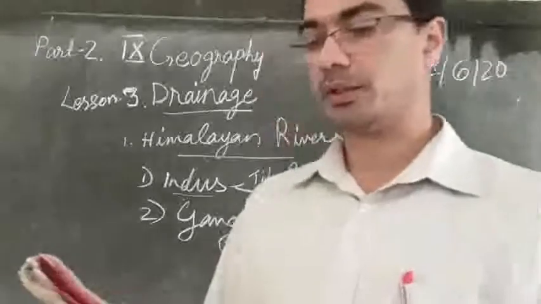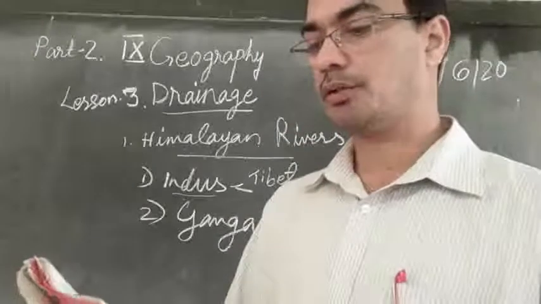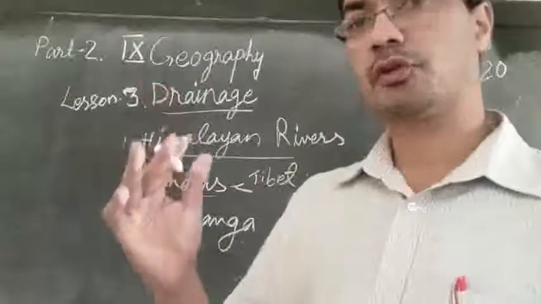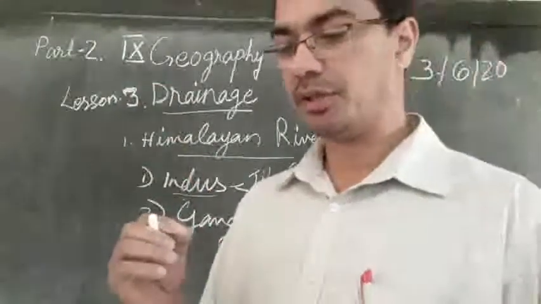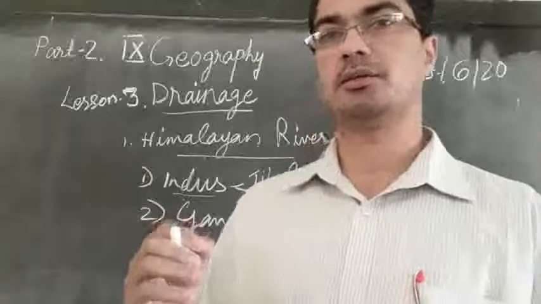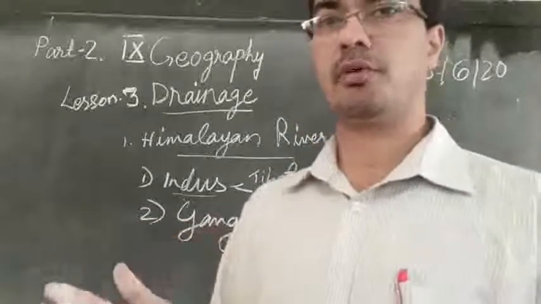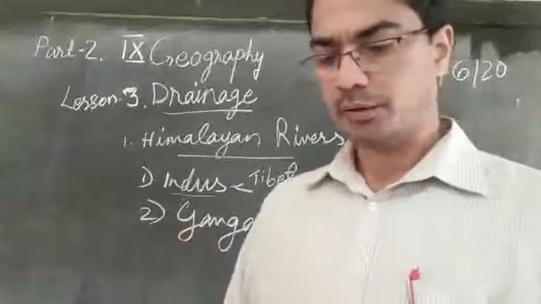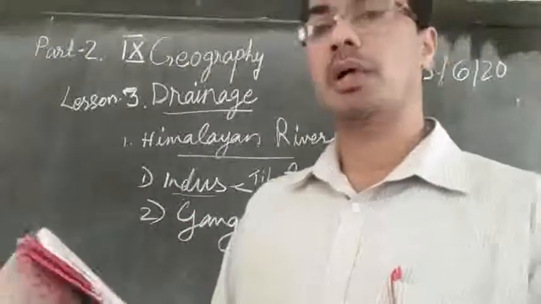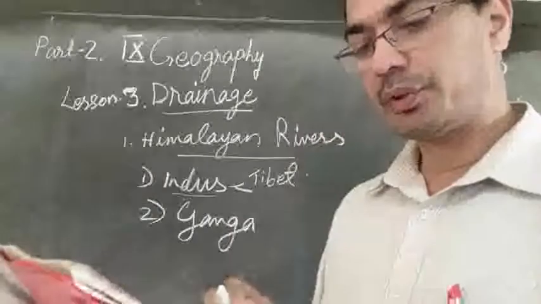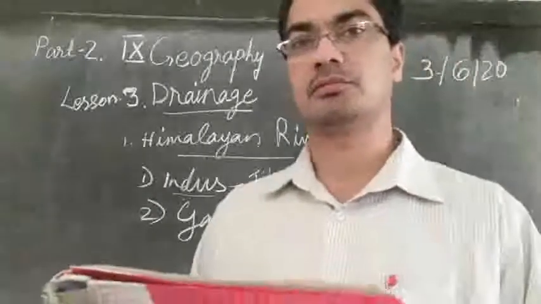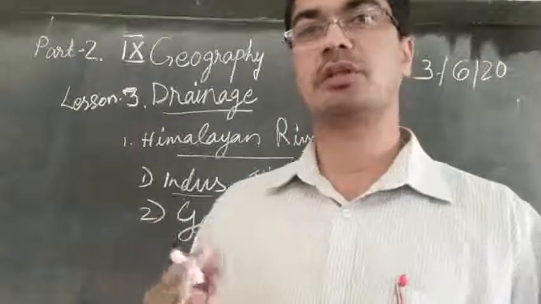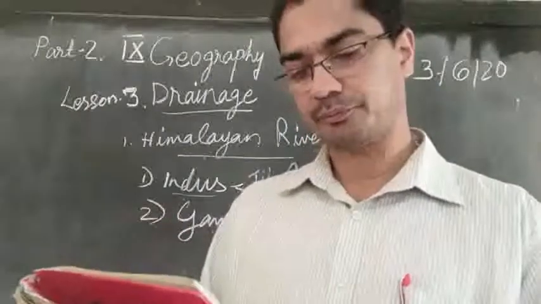So at Haridwar, the Ganga emerges from the mountains onto the plains. So long it was flowing through the mountains, and when it reaches the place called Haridwar, it will enter into the plain. From Haridwar onwards, it is a plain region. Then the Ganga is joined by many tributaries from the Himalayas. So the Ganga River also has many tributaries, small rivers that come and join it.